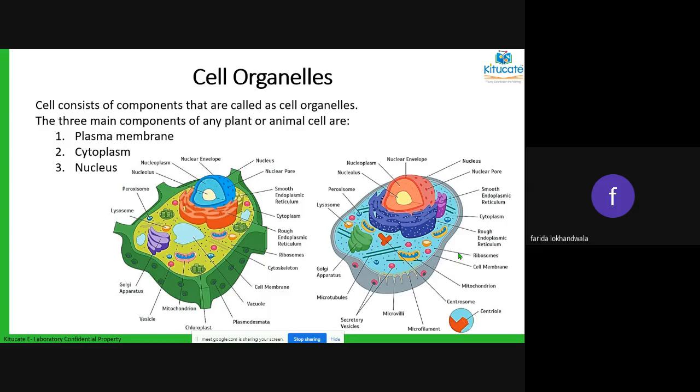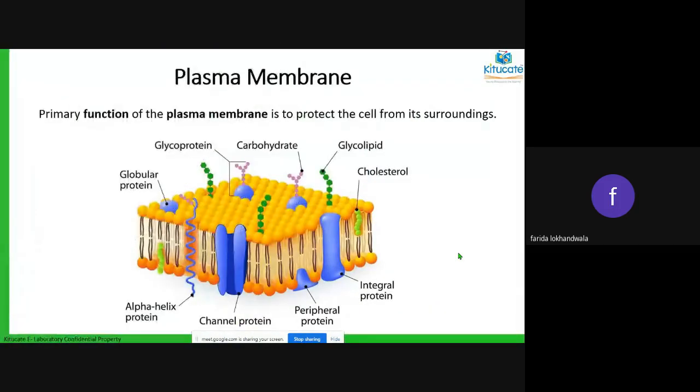Then inside it you will find a lot of other departments. What they are and how they are, we'll go through one by one. Here you can see how complicated one cell is. There are so many parts involved, but the three main parts are the plasma membrane, cytoplasm, and the nucleus. First, we'll talk about the plasma membrane.